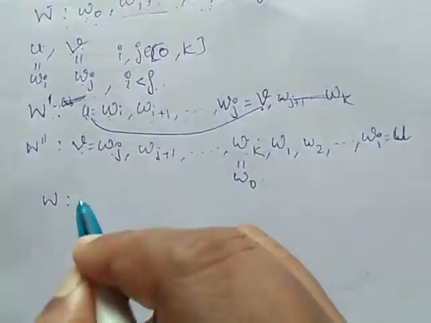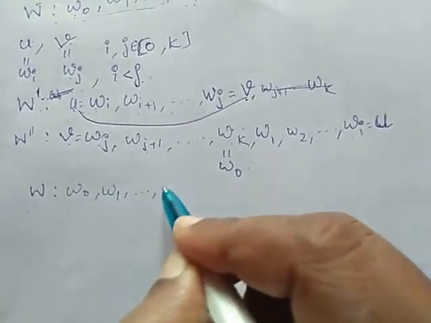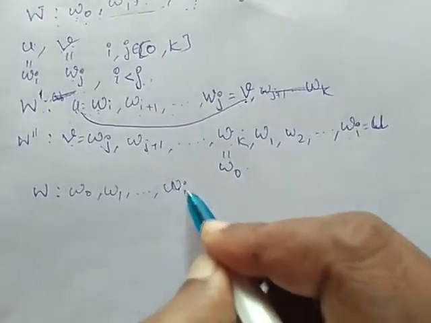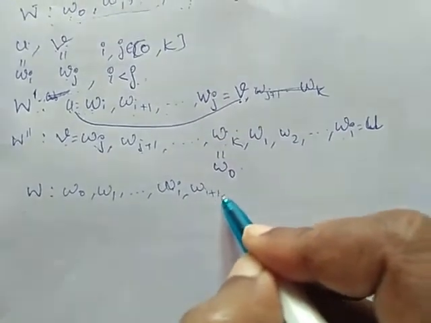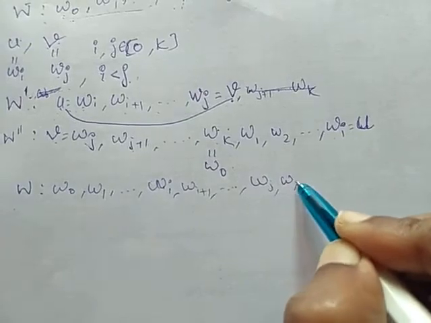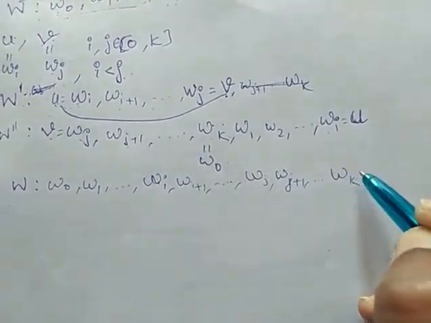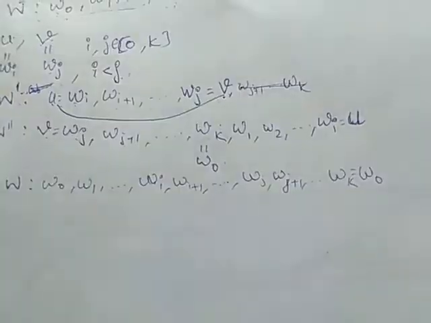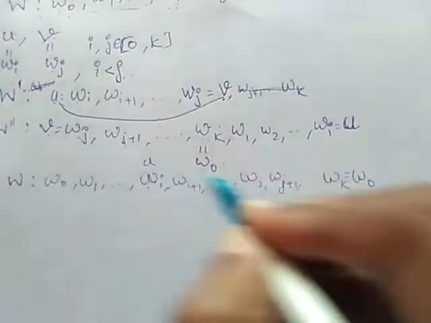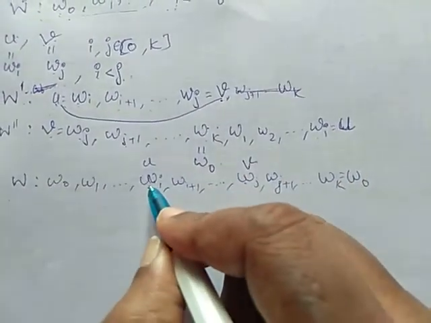See, I'll write this w again, more generally. We are having w0, w1, etc., wi plus 1, etc., wj plus 1, etc., wk. This wk is the same as our w0. Now, we are taking wi as u, wj as v. So, here we have noticed that from wi to wj there exists a walk.